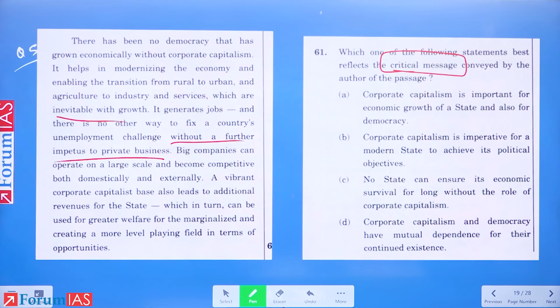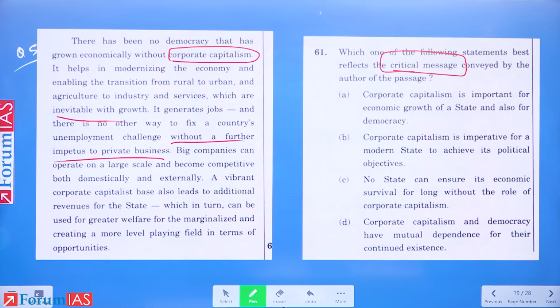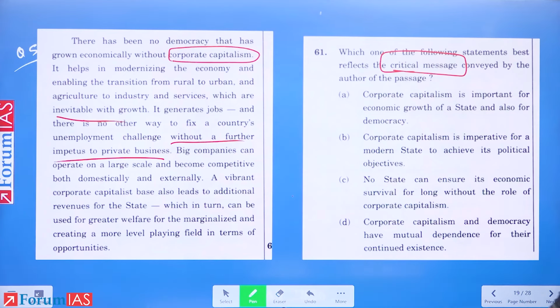So the passage is on corporate capitalism. We know that for now because it starts with corporate capitalism. A vibrant corporate capitalist base also leads to additional revenues for the state, which in turn can be used for greater welfare for the marginalized and creating a more level playing field in terms of opportunities. Critical message. Read the passage again and think of your answer. Don't say, think of your answer. What is it? A, B, C, or D? Please read.